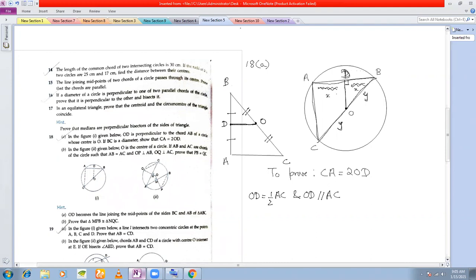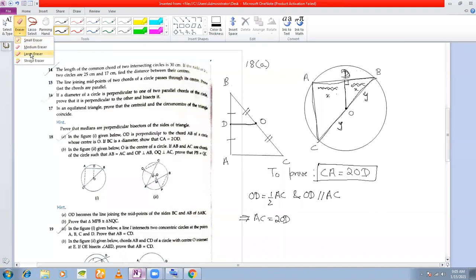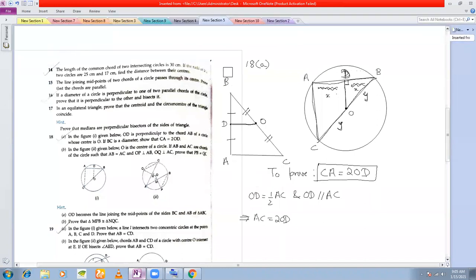Once you know that OD is equal to half of AC, then you can write AC is equal to twice of OD. And that is what you had to prove here, isn't it? CA is equal to twice of OD. That's done. It's two lines. So we are applying two theorems here, a theorem from circles and the midpoint theorem.